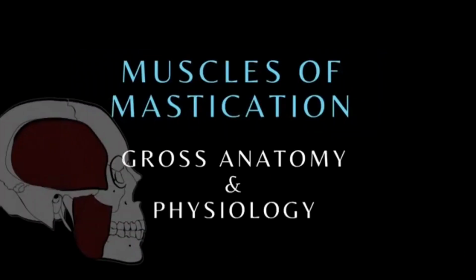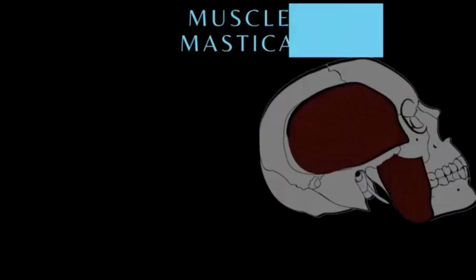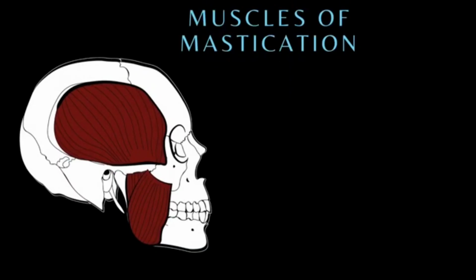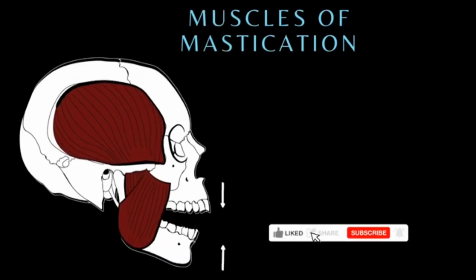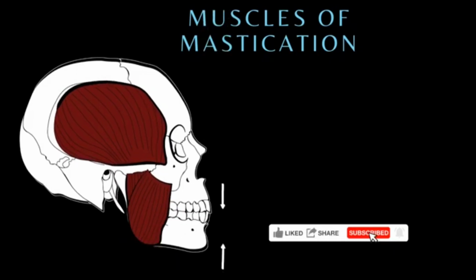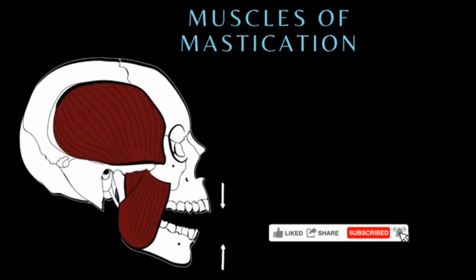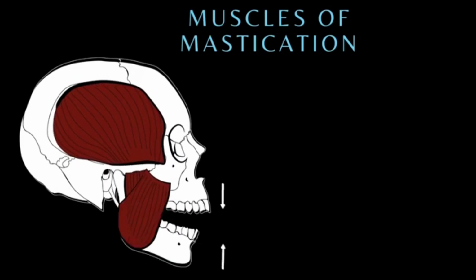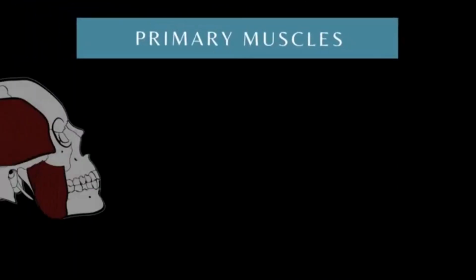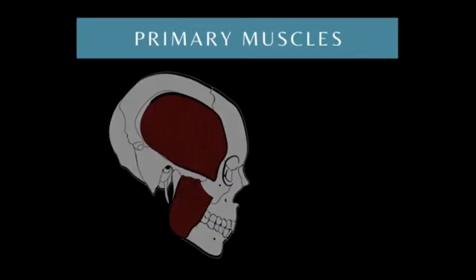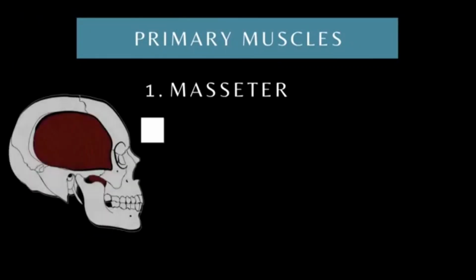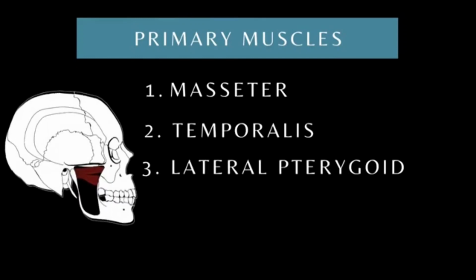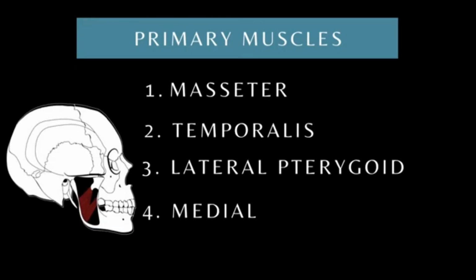Muscles of mastication. The muscles of mastication are a group of muscles responsible for the chewing movement of the mandible. These muscles allow the upward, downward, and lateral movements of the mandible at the temporomandibular joint, also called the TMJ joint. This function assists in grinding food and approximating the teeth. The primary muscles of mastication include the masseter, temporalis, lateral pterygoid, and the medial pterygoid.